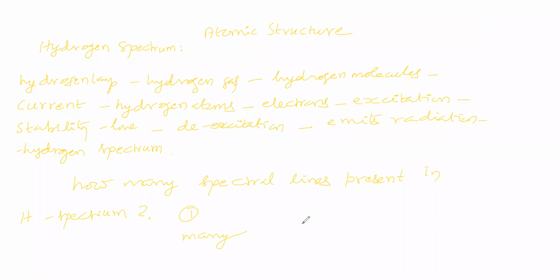One student says 4, one student says many. Everybody is saying many, but not one. Now we will see how you say that there are many spectral lines. You are saying the hydrogen spectrum contains many spectral lines. How do we say many spectral lines?